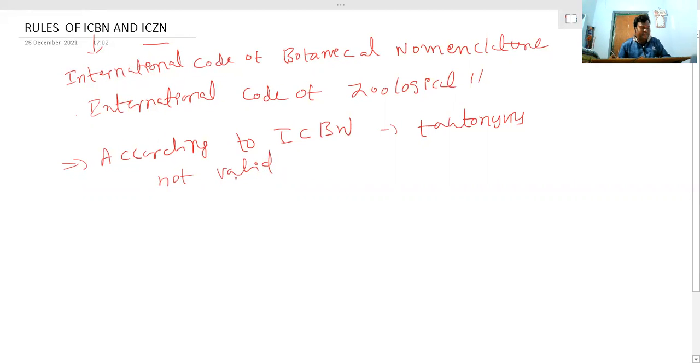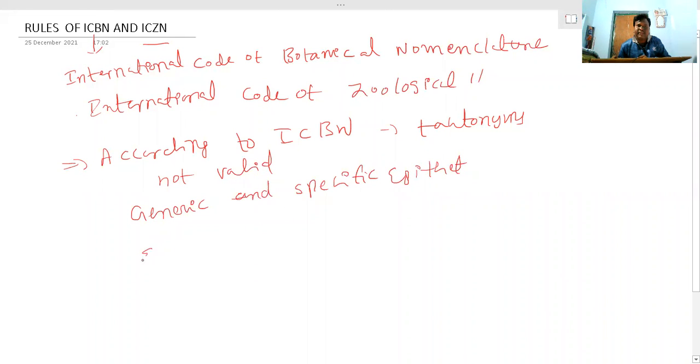Not valid. That means what? That means the generic name and specific epithet name should not be the same. So according to ICBN, tautonyms are not valid. That means the generic name and specific epithet name should not be the same.